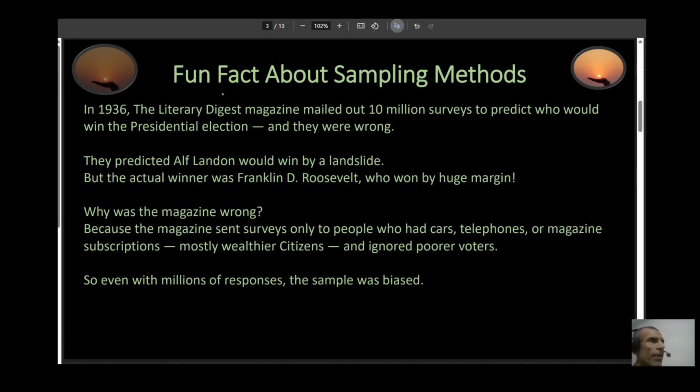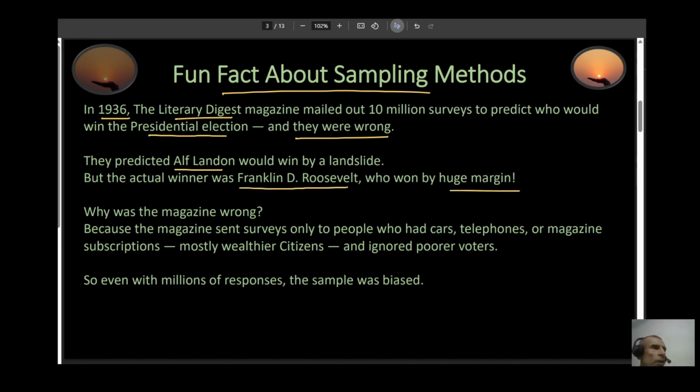So here's a fun fact about sampling methods. In 1936, there was a magazine, Literary Digest. They mailed out millions of surveys to predict who was going to win the presidential election, and they were very wrong. They predicted that some guy named Alf Landon was going to win by a landslide, meaning he would win by a big margin. But it turns out it was Franklin D. Roosevelt who won by a huge margin.